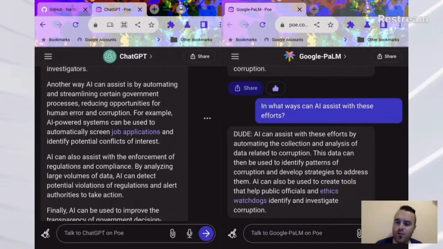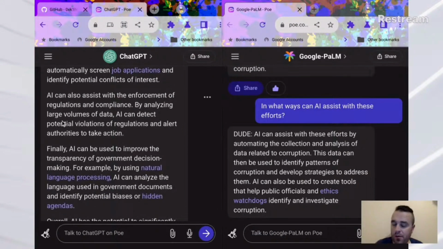And identify potential conflicts of interest. Yes, that makes sense. AI can also assist with the enforcement of regulations and compliance. That's interesting. How would you have AI enforce? Maybe that's the next question I should ask about. How would you have AI enforce regulations?